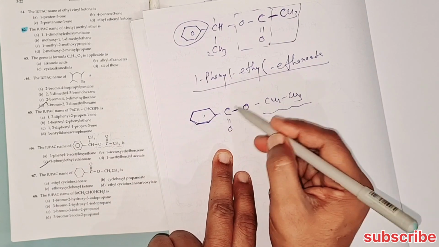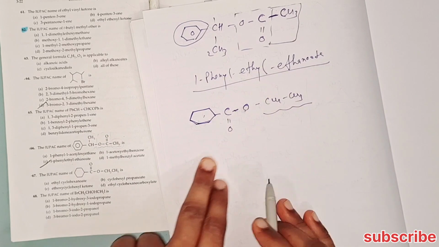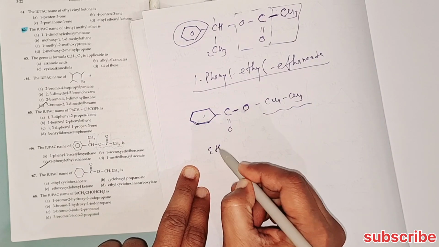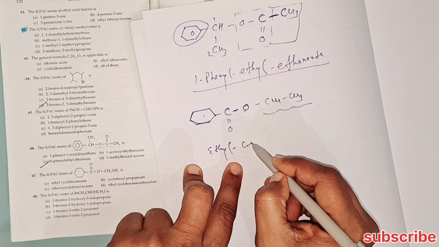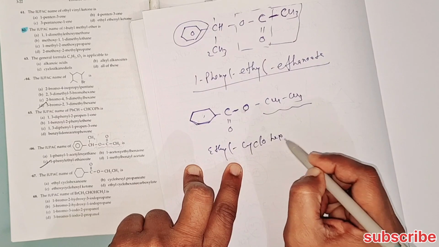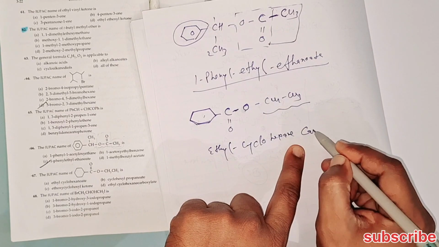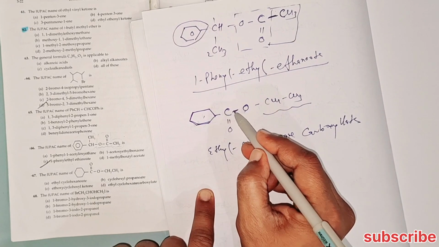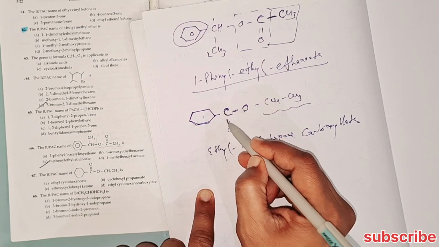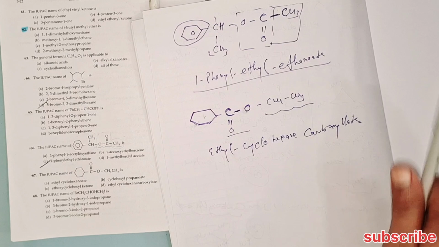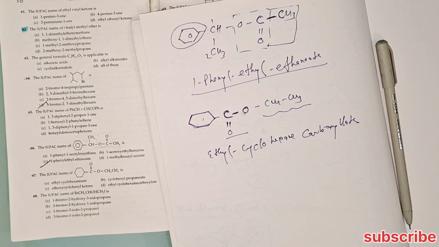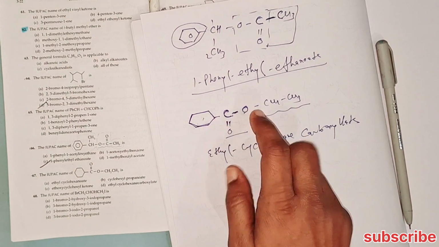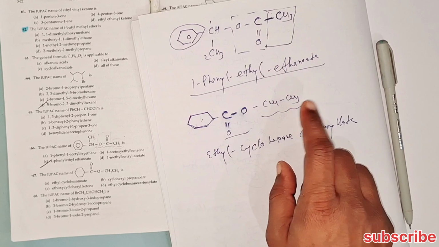That's why ethyl cyclohexanecarboxylate, because in alicyclic compounds the carbon of the carboxylate ester is not included in the ring. So the ring is of 6 carbons, cyclohexane. This is carboxylate and this is ethyl.